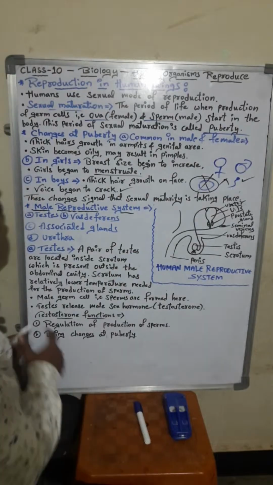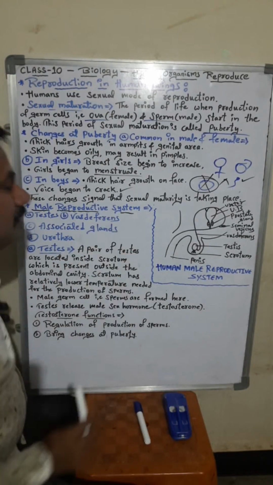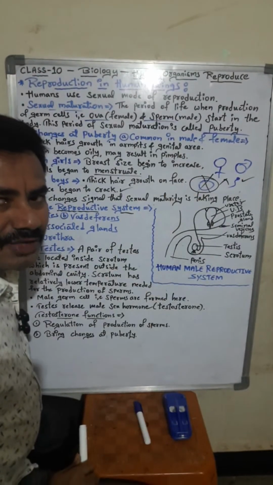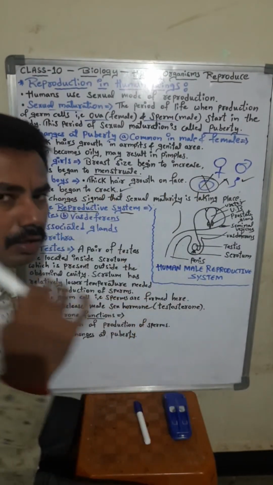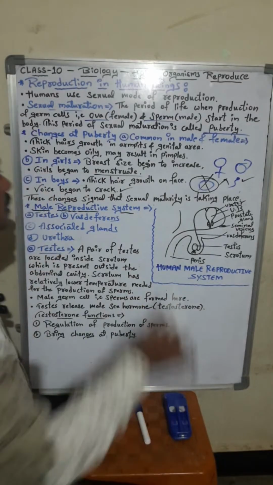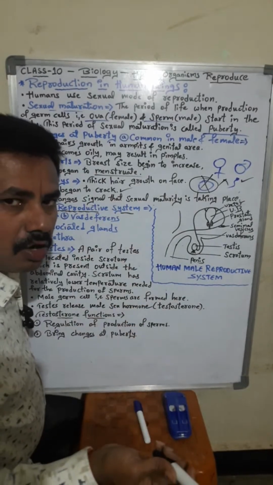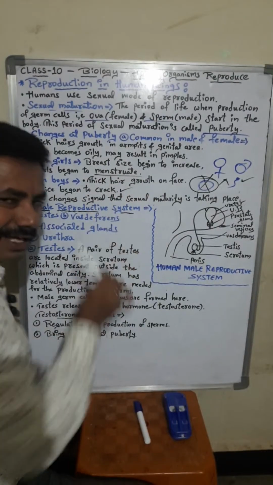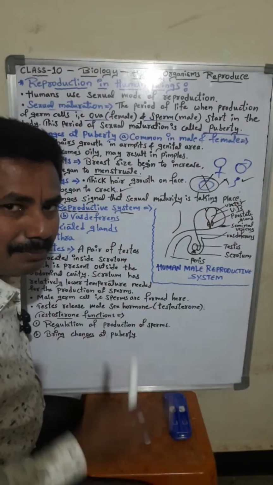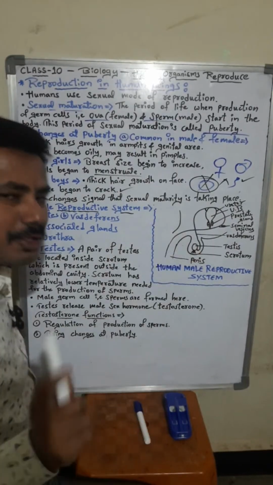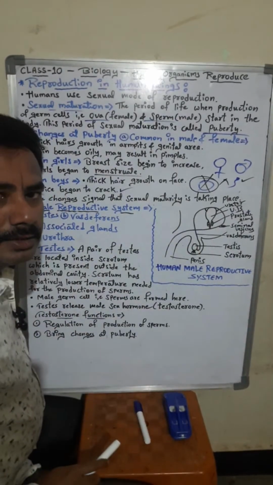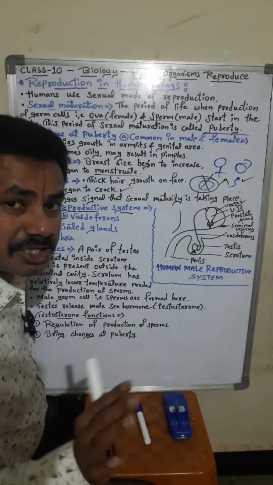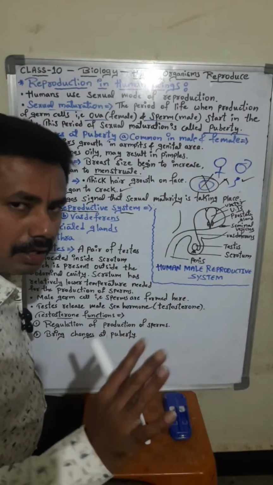Let's continue. So what changes are common in male and female? We have seen. In girls, what changes will occur? We have seen. In boys, what changes will occur? We have seen. These changes signal that sexual maturity is taking place. The development of the body is taking place, especially the reproductive system.